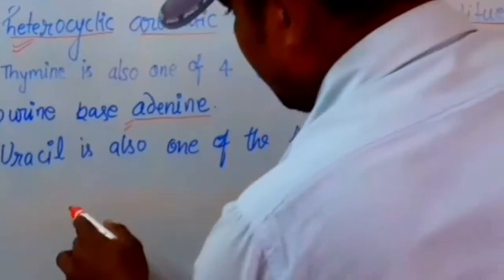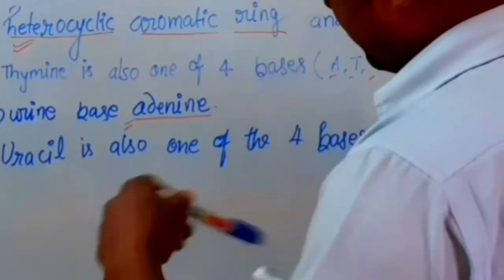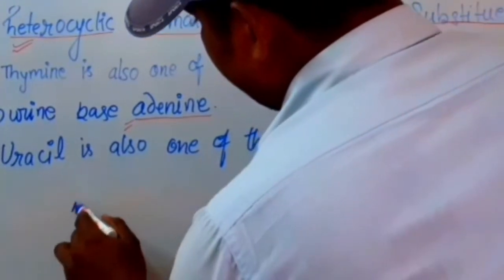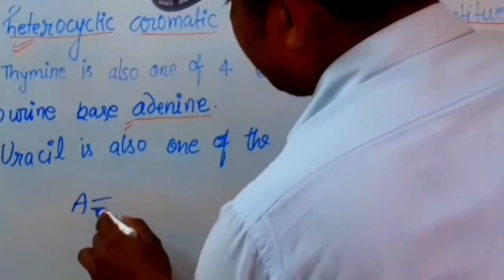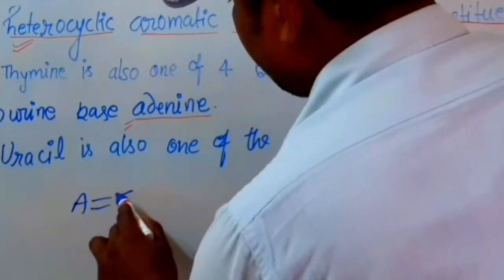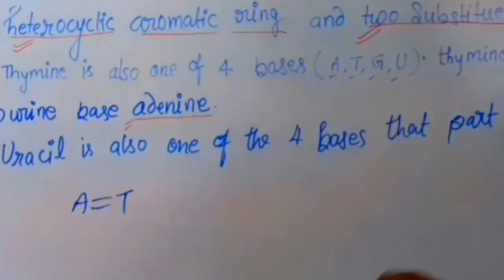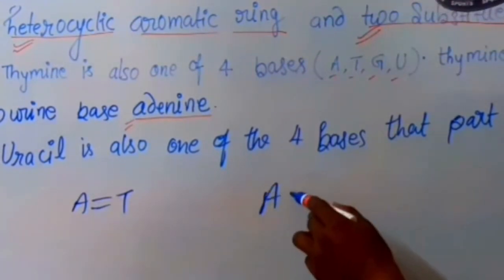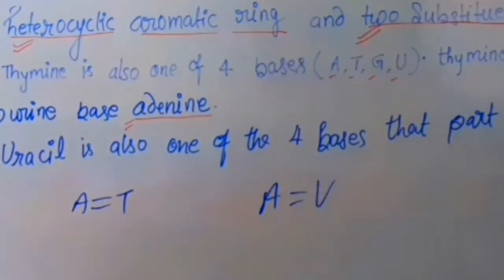As you know, adenine bonds with thymine, while in RNA adenine bonds with uracil.